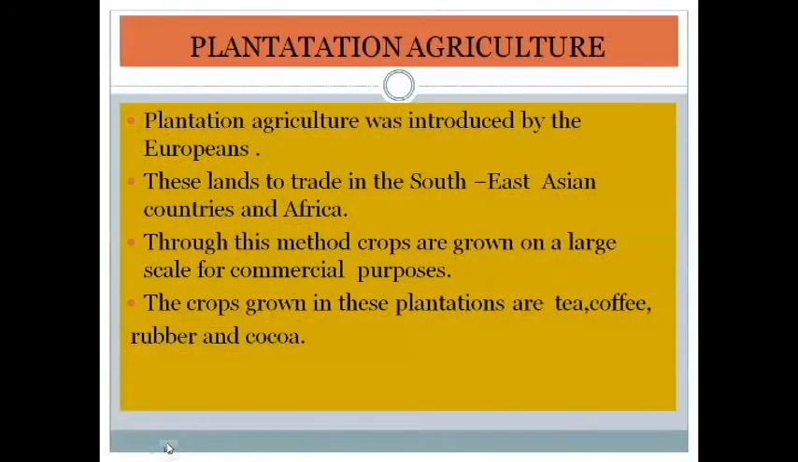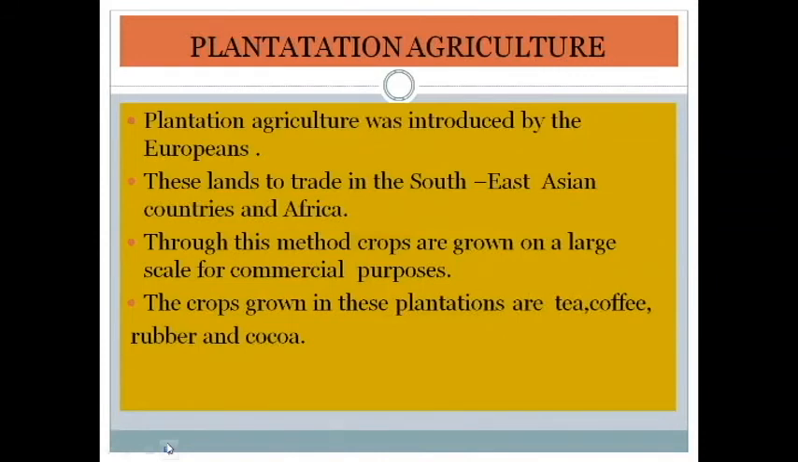Next, plantation agriculture. Plantation agriculture was introduced by the Europeans. Who taught the tribes? The Europeans. Plantation agriculture was introduced by the Europeans in the lands of trade in Southeast Asia and Africa.